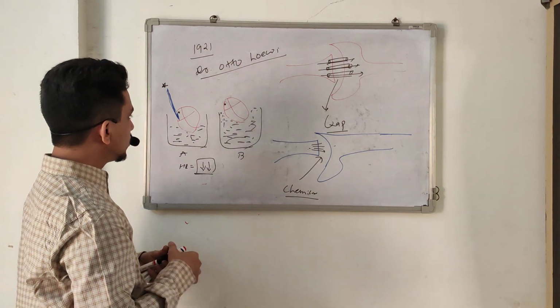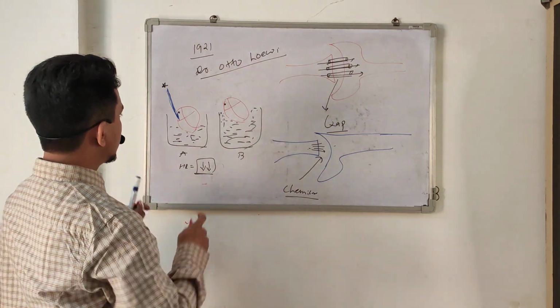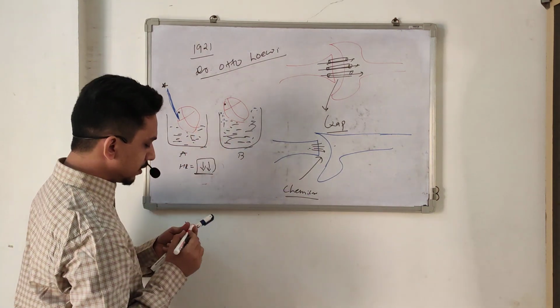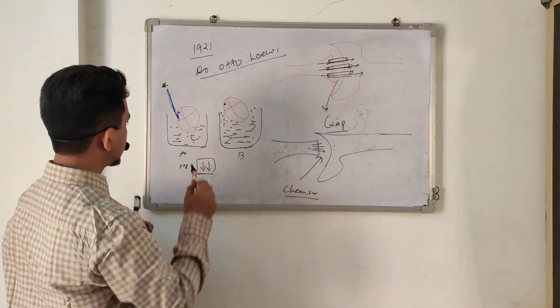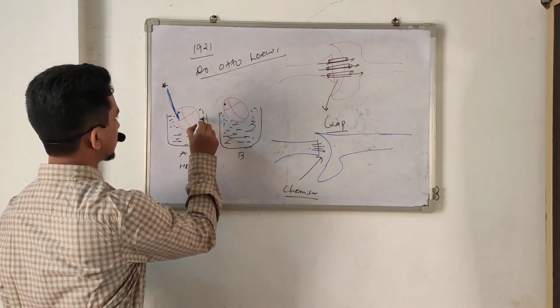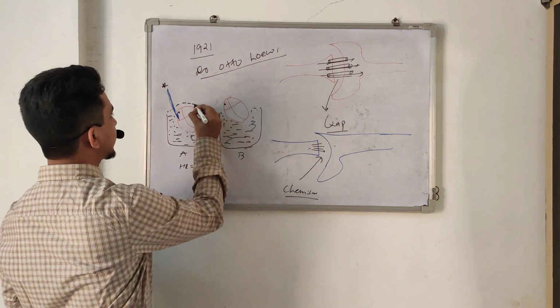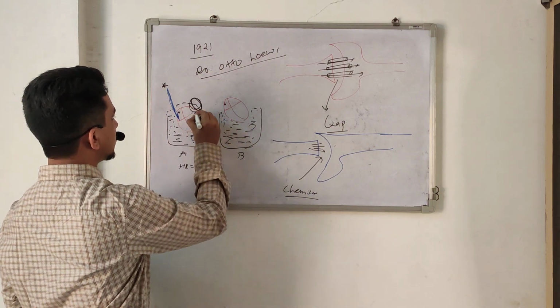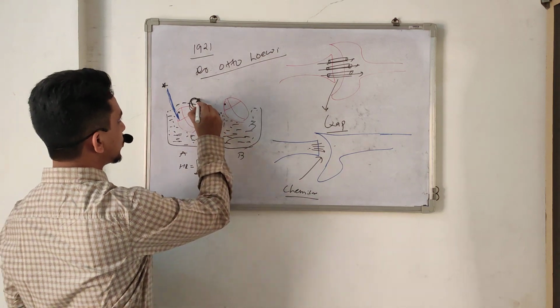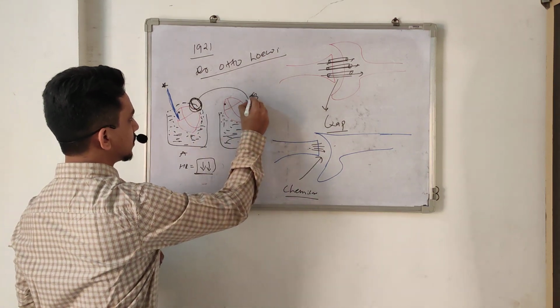Immediately after, they took some fluid from around heart A.